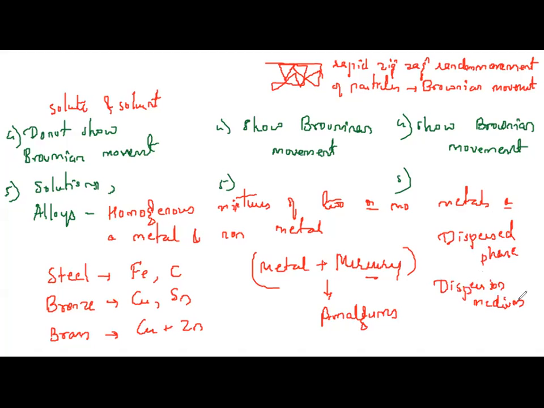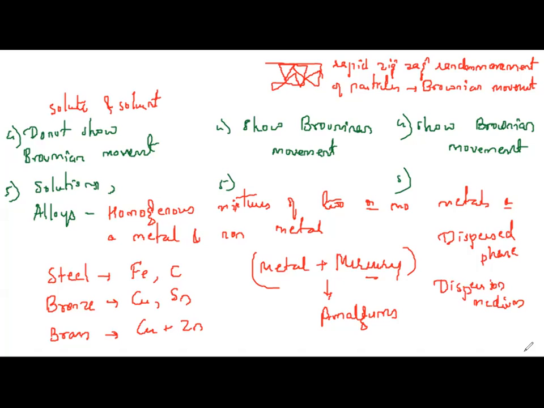For example, the dust present in air is an example of a colloid. Dust is the dispersed phase, and air is the dispersion medium. The component of the particles in colloids is the dispersed phase, and the component in which the dispersed phase is present is called the dispersion medium.